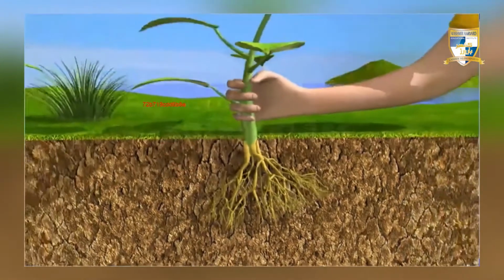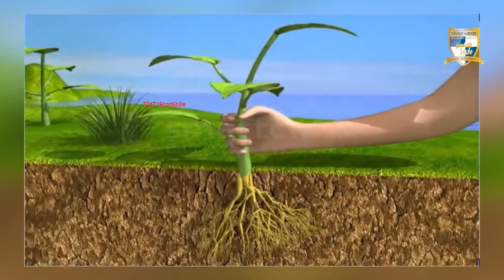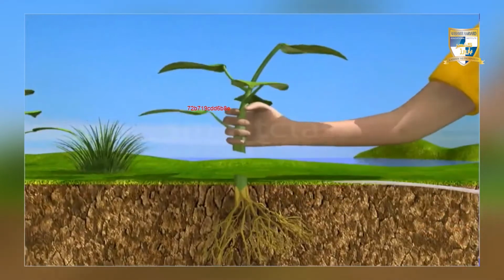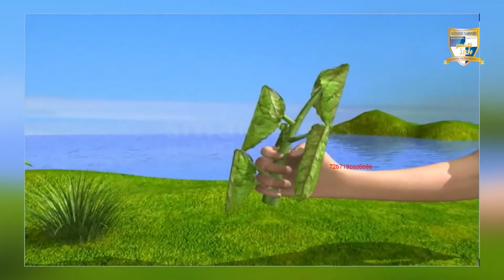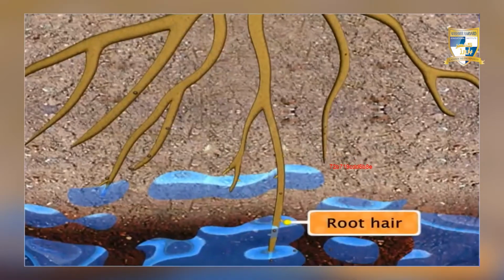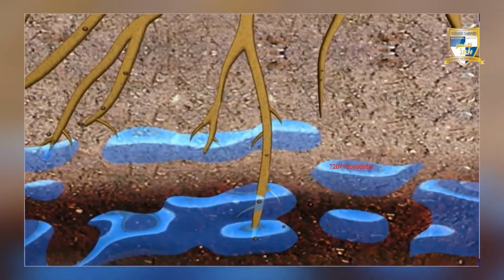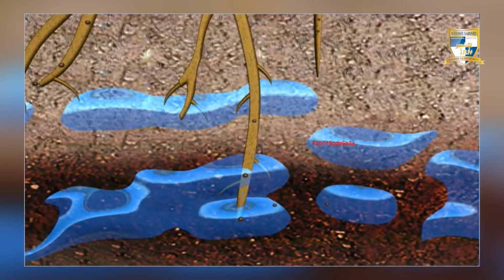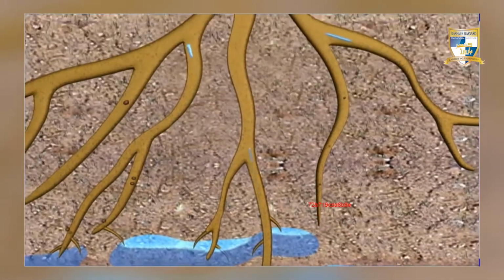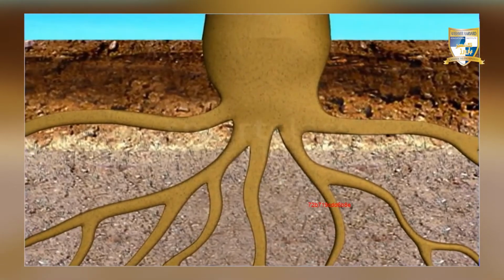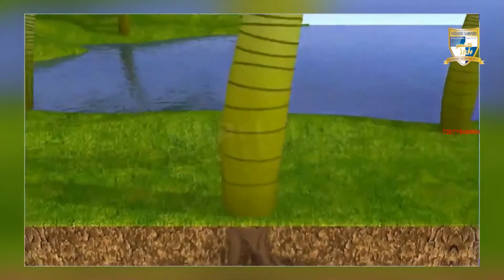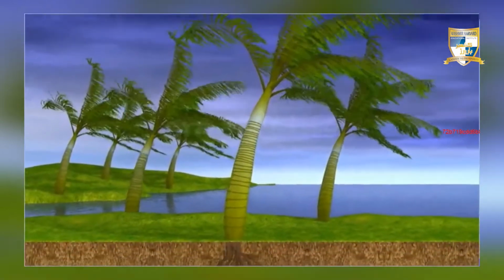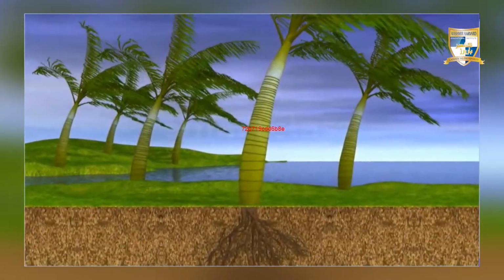The root is a very important part of a plant. It helps the plant in several ways. Without the root, a plant will not be able to survive for long. Root hairs that grow just behind the root tip help a plant to draw minerals and water from the soil. Water and minerals enter the stem from there. The root fixes a plant to the ground, and that is why strong winds cannot uproot a plant or a tree easily.